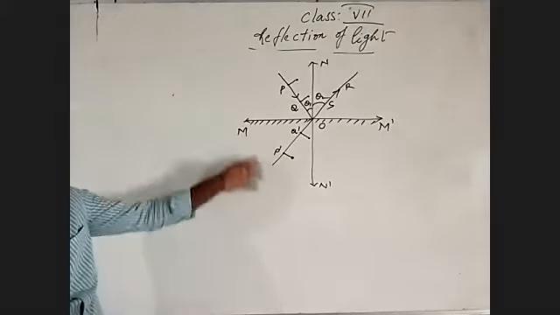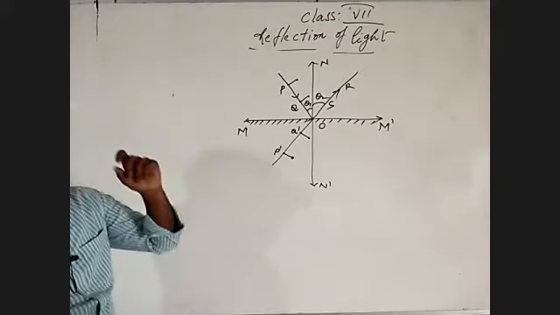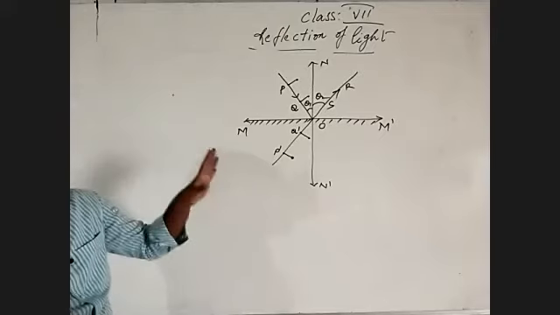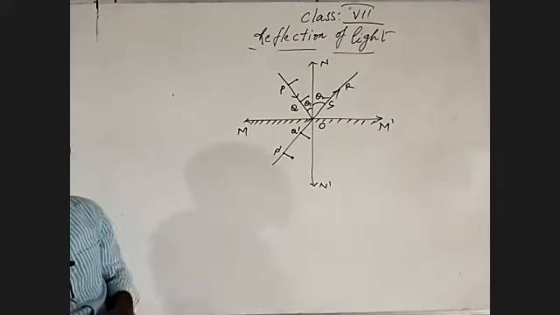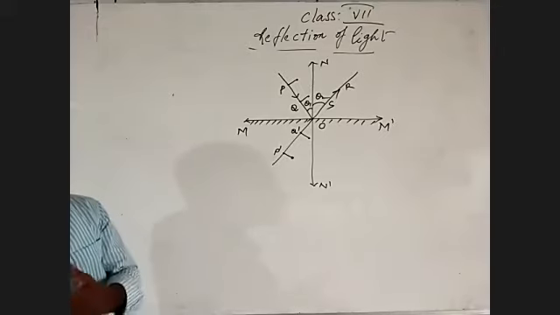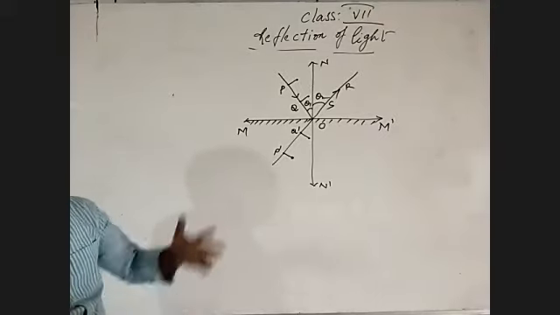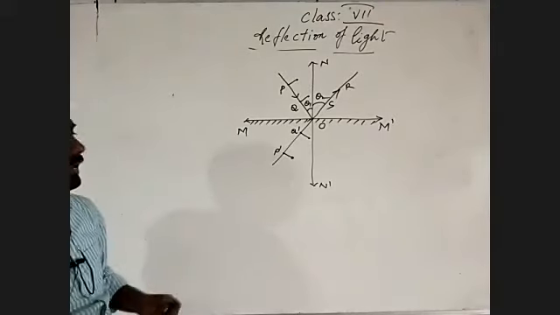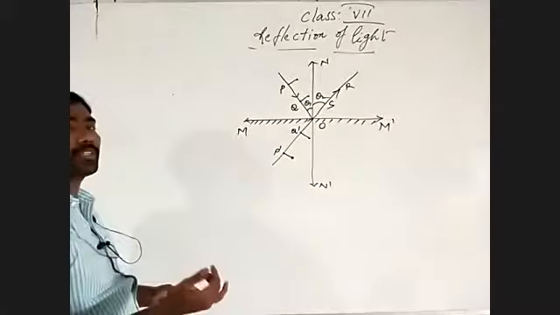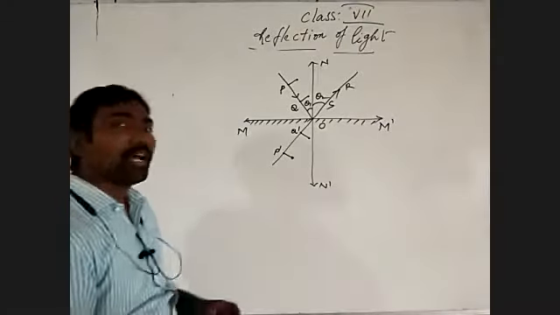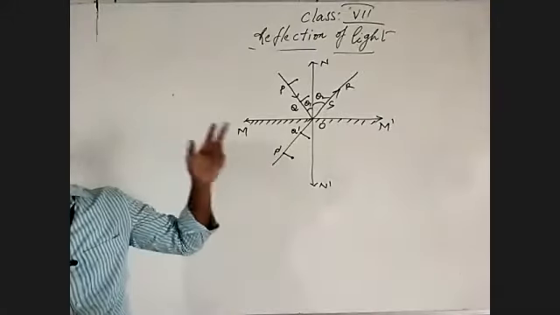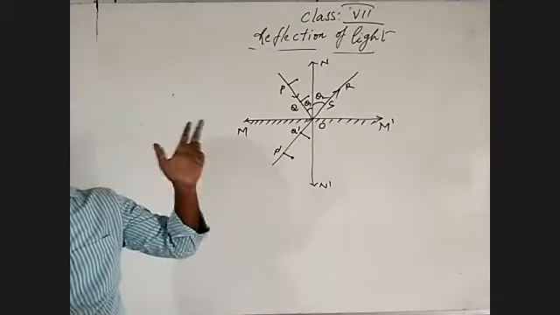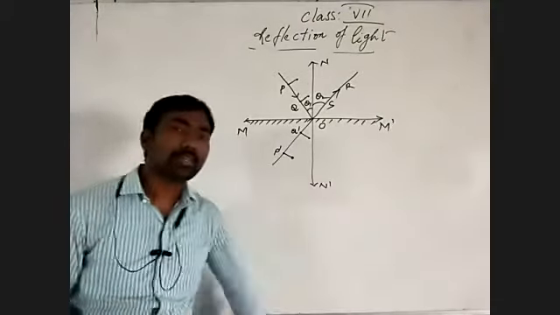We do the same activity we discussed for the first law of reflection: the same experiment, the same procedure, the same material required. Only the aim, observation, and conclusion change. Then what is the aim? To show the second law of reflection.